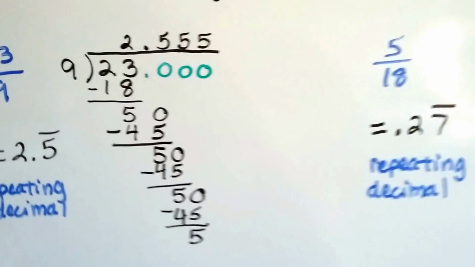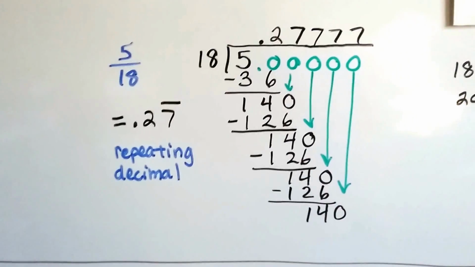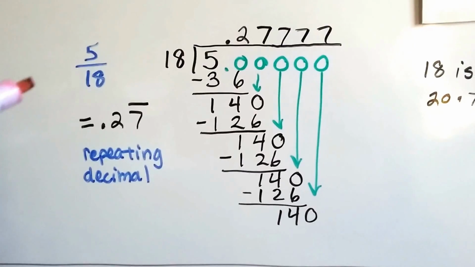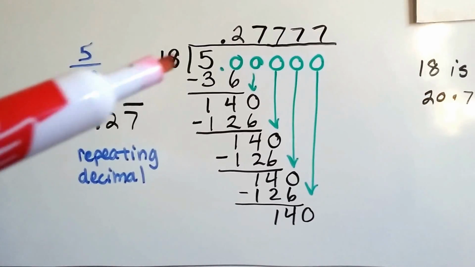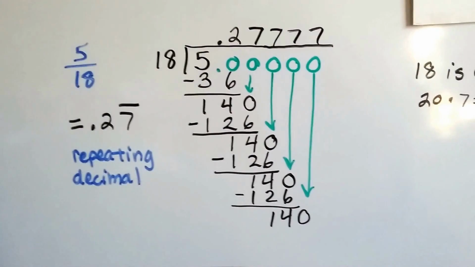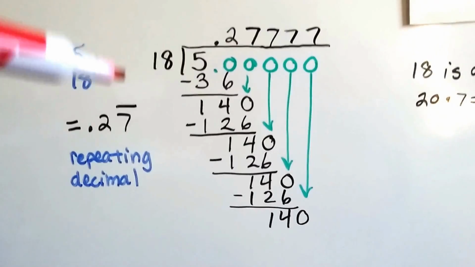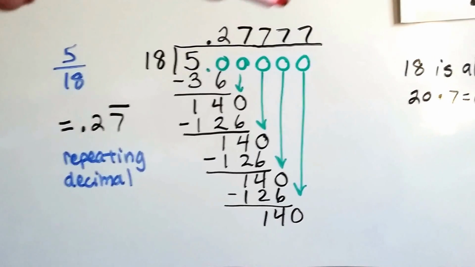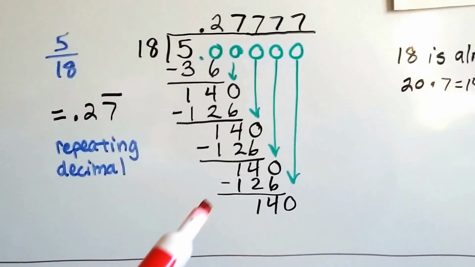See? Let's take a look at 5/18. 5/18 means 5 divided by 18. So what we do is we take 18 and try to put it into the 5, and we can't, so we have to add a decimal point and some zeros. And when we do our long division, we see we come up with 0.27777, and that 7 is going to continue on.